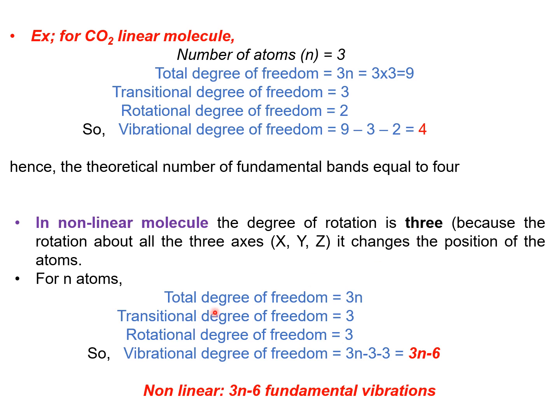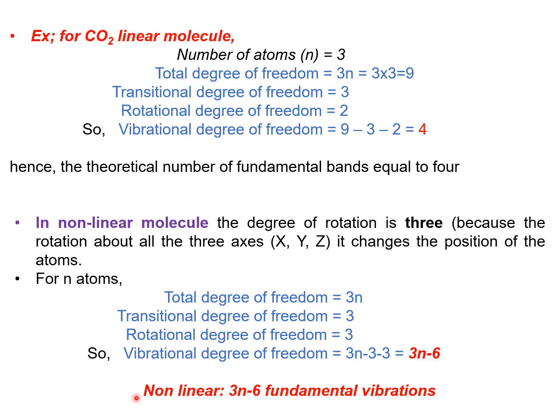So substituting all these values, the total degree of freedom is 3n, the translational degree of freedom is 3, and the rotational degree of freedom is 3. In linear molecules we substituted this as 2, but here the rotational degree of freedom is 3. Then we find the vibrational degree of freedom, that is 3n minus 6.